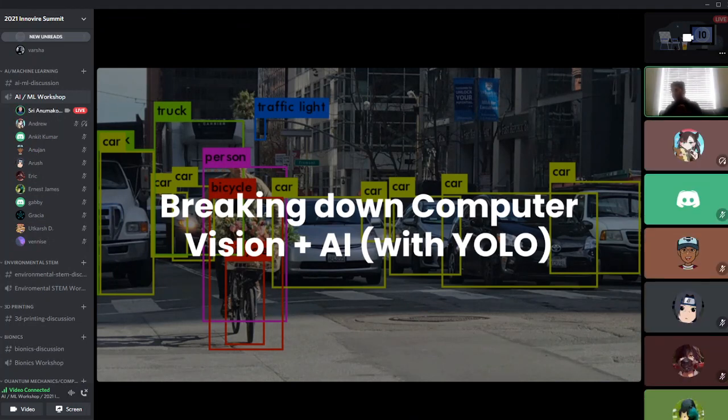As you probably already learned by now, this presentation will be focused on learning about what AI is and what machine learning is, and the way I want to explain all these concepts is through something known as YOLO, which is "you only look once," not "you only live once." It's a special type of computer vision algorithm. So, how do we use cameras and feed this into an AI system so that it learns and understands the world around us?